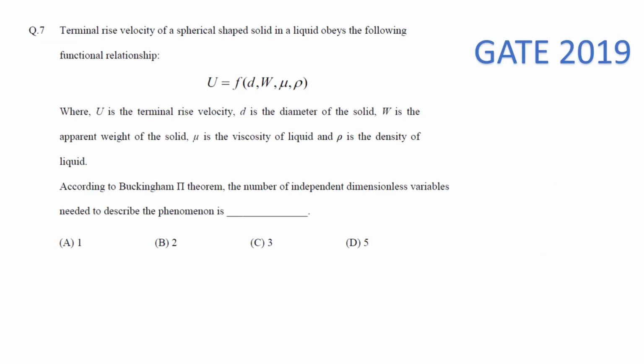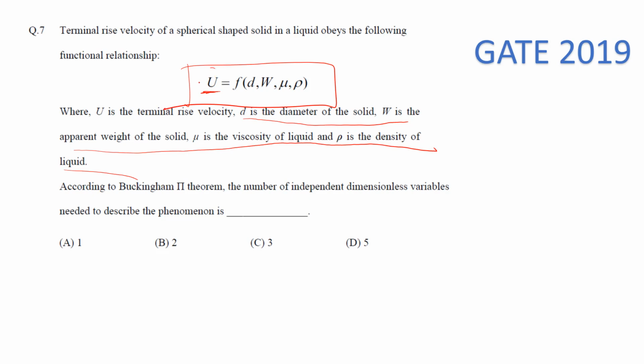This is one problem which was asked in GATE 2019. Here it is given the terminal rise velocity of a spherical shaped solid in a liquid obeys the following functional relationship. Here u is the terminal rise velocity, d is the diameter, w is the apparent weight, mu is the viscosity, and rho is the density of the liquid. So guys, in the system, how many variables are there?